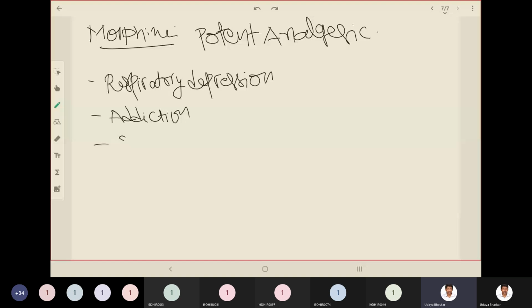We tried to dissect the pentacyclic skeleton, that means the five-cycle structure of morphine. We started applying a concept called molecular dissection. Dissection means cutting down.